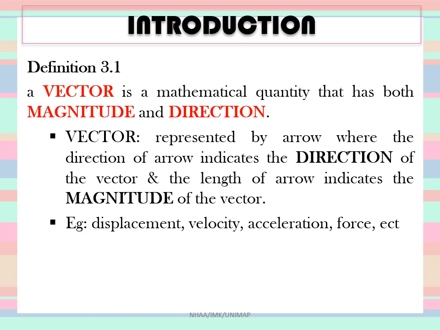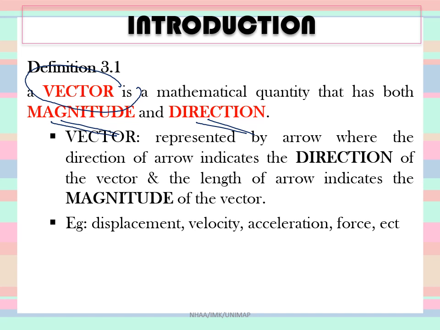So the important keyword here is that a vector must come with magnitude and direction. If you give people just the information about the direction, whether to the left, to the right, north, south, east, west, that is just a direction, it is not a vector.